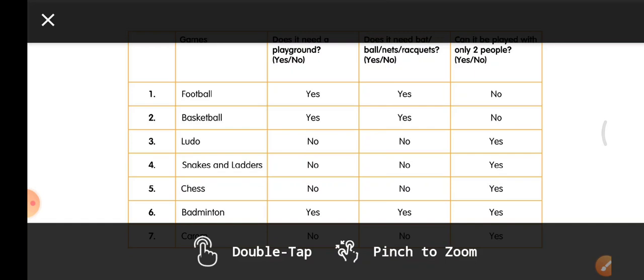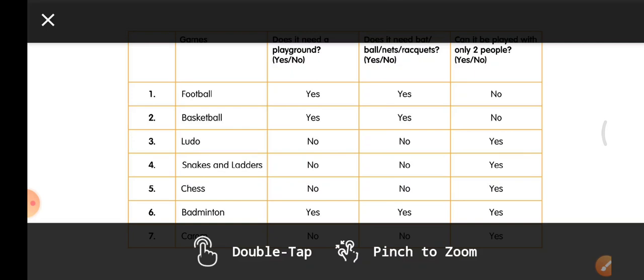In the third column they are asking whether you need a large playground for this. Football, tell me students, does football need a large playground or not? Yes, football needs a large playground. Then the second game, basketball, does it need a large playground? Yes, basketball also needs a large playground. Ludo, does it need a large playground?